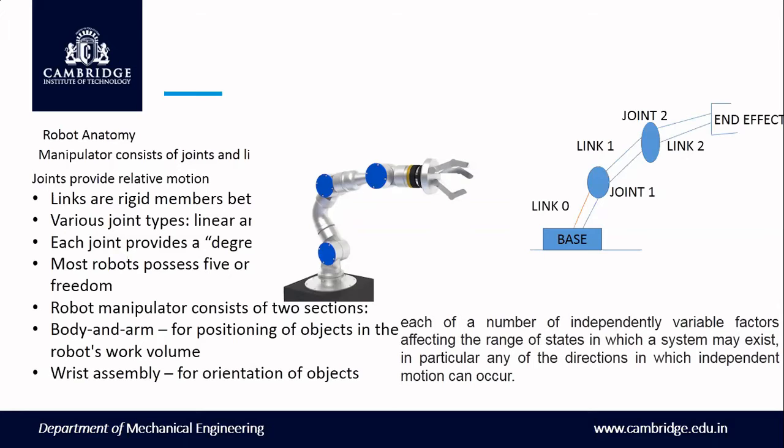One more thing is what the main parts are. It consists of two sections: body and arm for positioning of objects in the robot's work volume, and then the wrist assembly. We can call it a wrist assembly, or we can call it an end effector. The wrist assembly is the same as a human wrist.